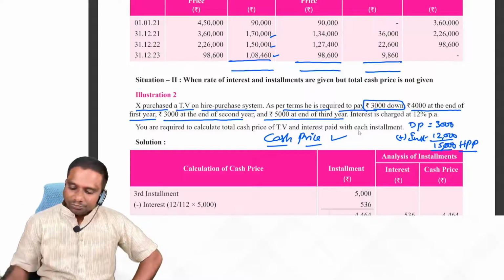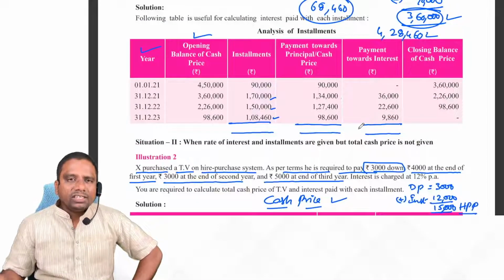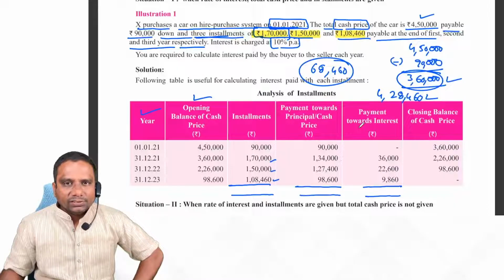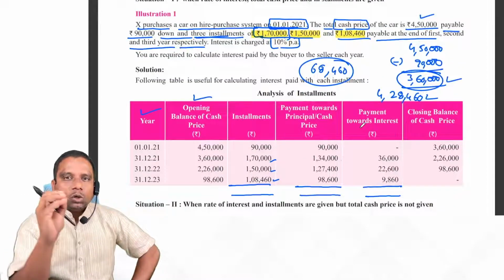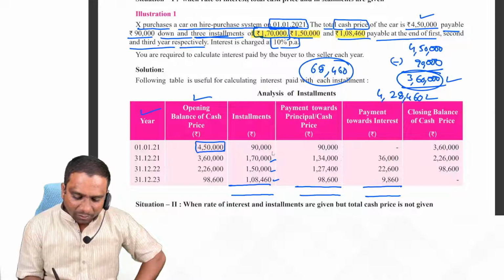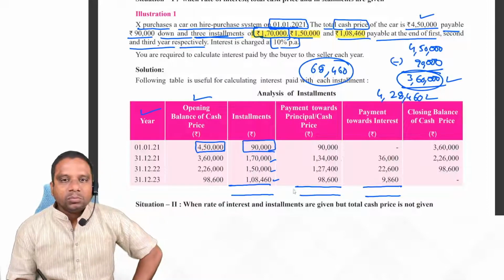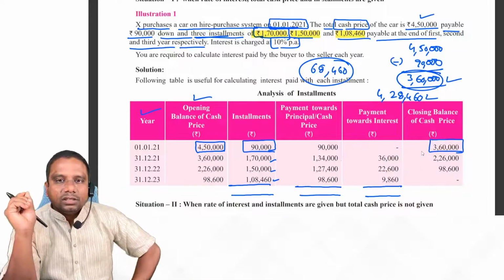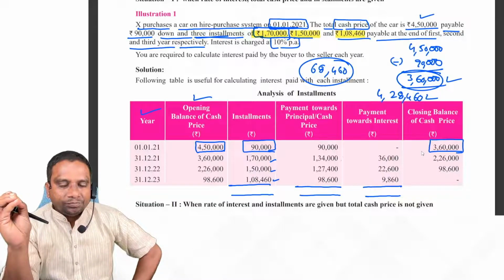Observe the difference between first problem and second problem. Here, we know the cash price. Total cash price minus down payment. Remaining amount is payable. Like this we have calculated.